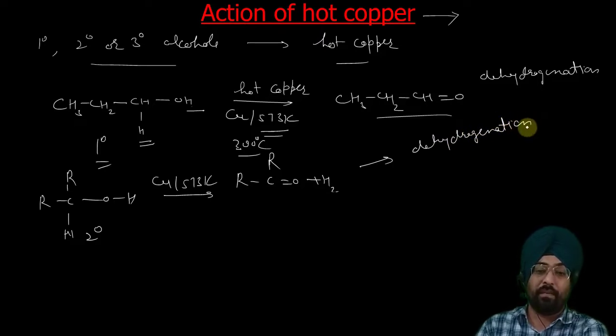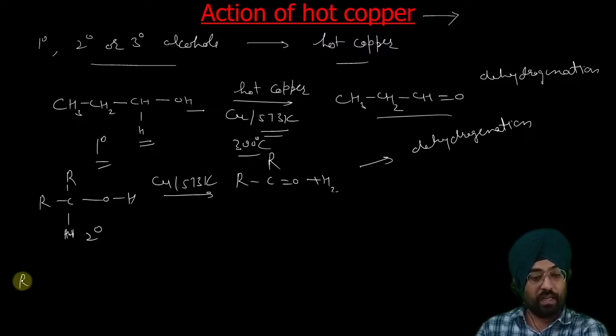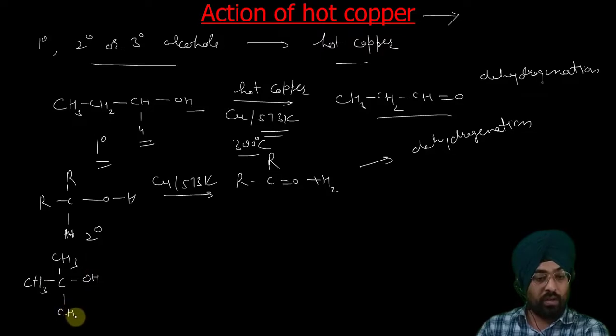So both primary and secondary alcohols undergo dehydrogenation when they are passed over hot copper, but tertiary alcohols react differently. So now I have to have some structure, then I can explain the product. So this is your tertiary alcohol.